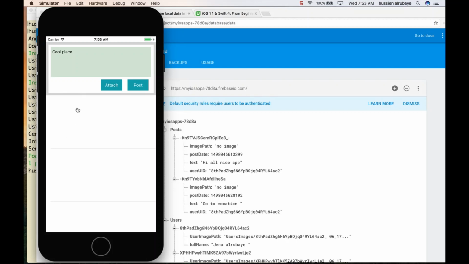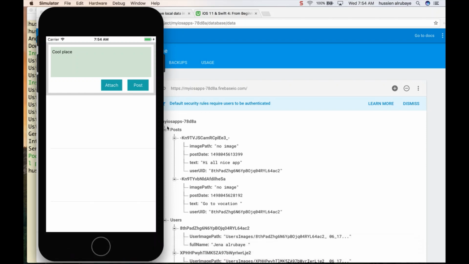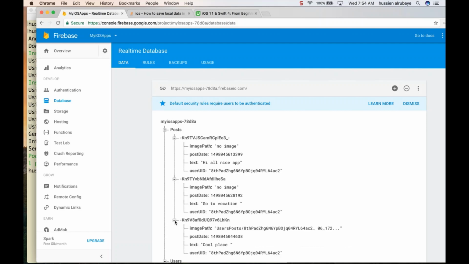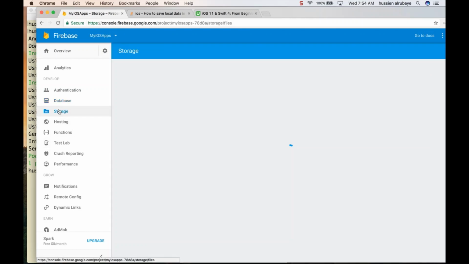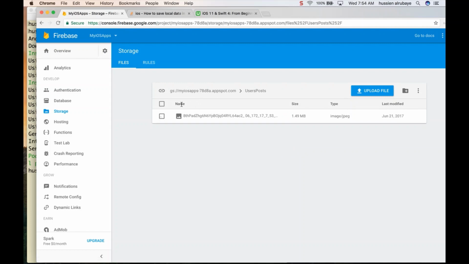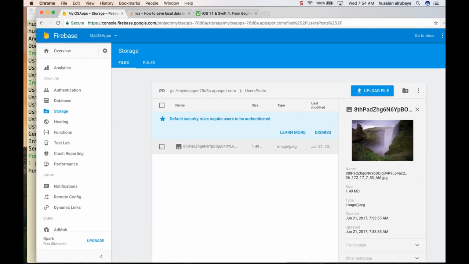It will take some time until he will be able to upload this image. So you have to do something like loading or whatever, but I don't have any loading for now. So I could make sure by going there, then I just click post, he just posts that image. So I just click here, you will see he just uploaded the image in this part. You have here place and everything. So now I have the image and everything about the post. So if I just go here, user posts, you will see this is the image, and now everything sounds cool for post. So people now could post.